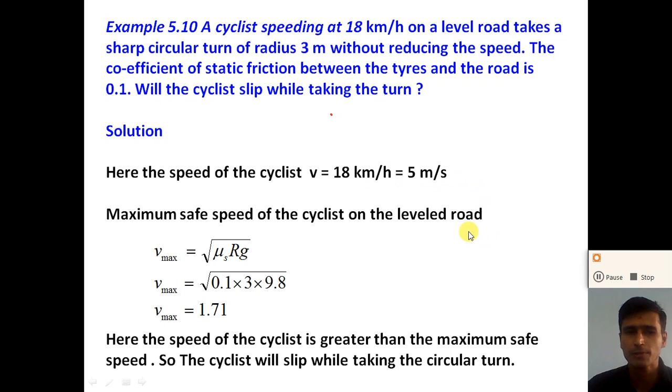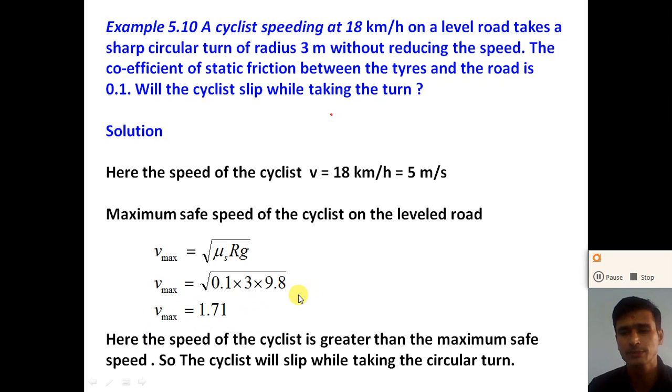Now what is the formula of the maximum safe speed of the cyclist on a leveled circular road? The maximum safe speed of the cyclist, V maximum, is equal to under root of mu s r g, where mu s is the coefficient of static friction, r is the radius of the circular path, and g is the gravitational acceleration, right? So if you put in the values, V maximum is equal to under root of mu s, which is given as 0.1, radius of the circular path 3 meter, 3 into g 9.8. If you calculate this, we get V maximum is equal to 1.71 meter per second.